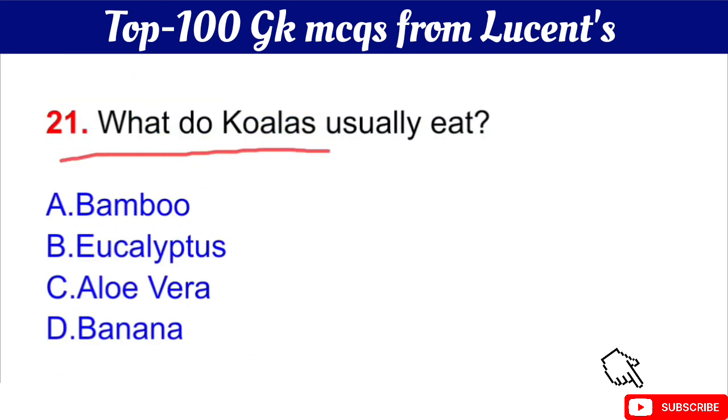What do koalas usually eat? Your question is what do koalas usually eat? The right answer is option B, eucalyptus. Okay, eucalyptus is a plant.